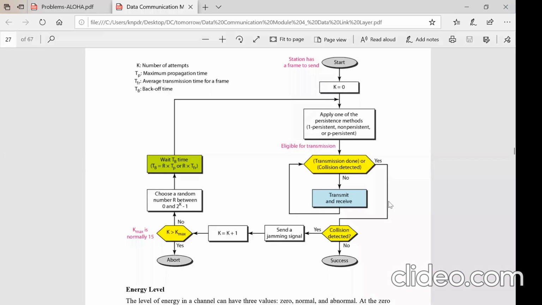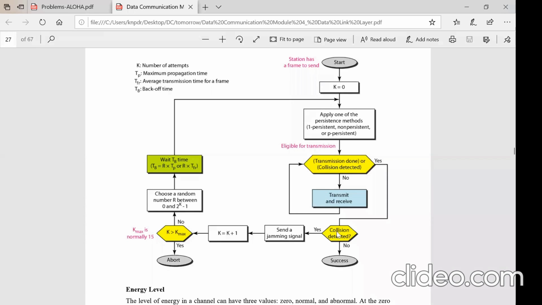But once a collision is detected, it will come here. This particular loop means the first bit is sent, then it checks collision detection, the second bit is sent, then it checks for collision detection, and so on. If in the meanwhile it detects a collision, it will come over here. But if all the bits in the frame are transmitted and the collision is not detected for the whole duration, then there is a successful transmission, the packet is sent, and it comes out.